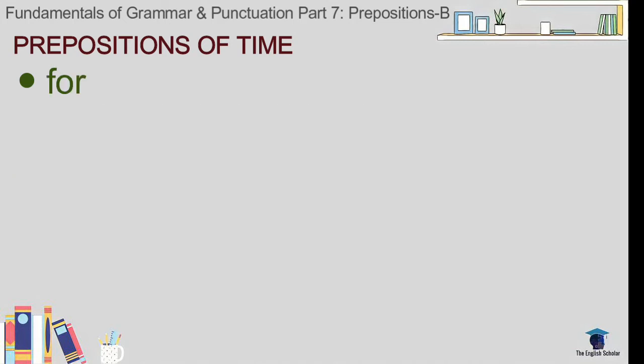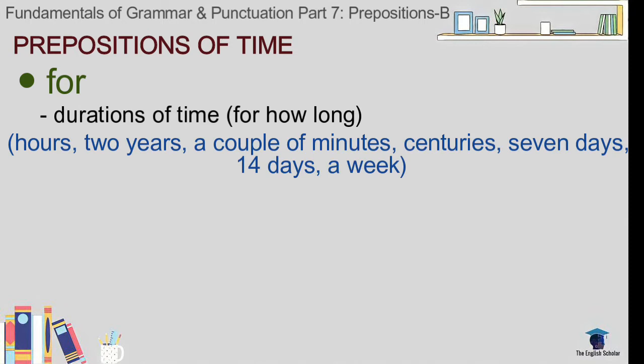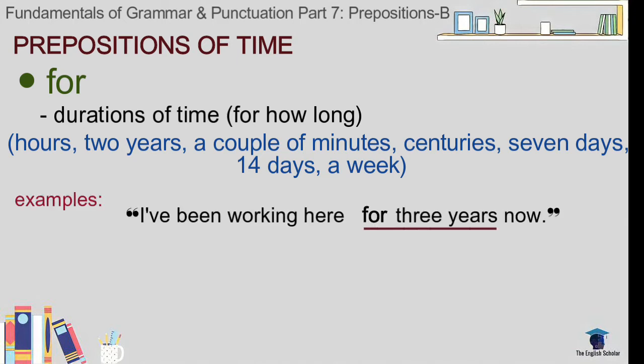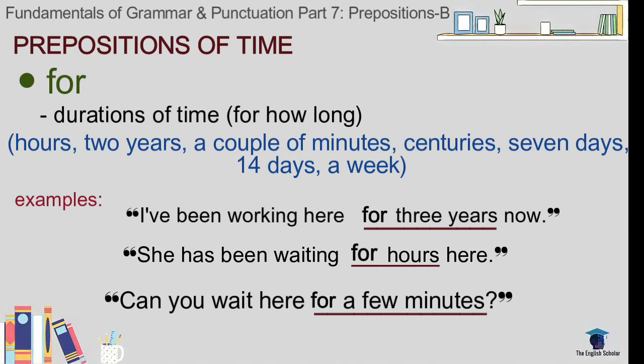Next, for. For describes durations of time. For example, hours, 2 years, couple of minutes, centuries, 7 days, 14 days, a week. For example, I've been working here for 3 years now. She has been waiting for hours here. Can you wait here for a few minutes?